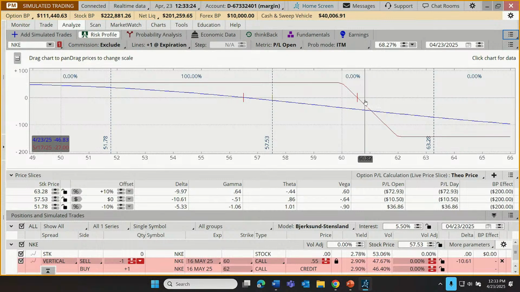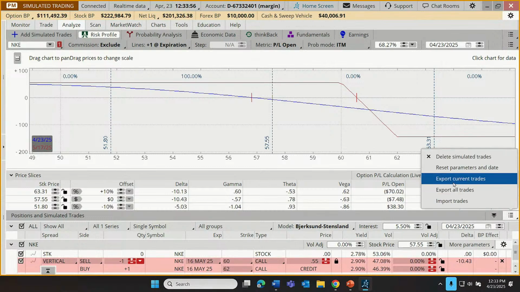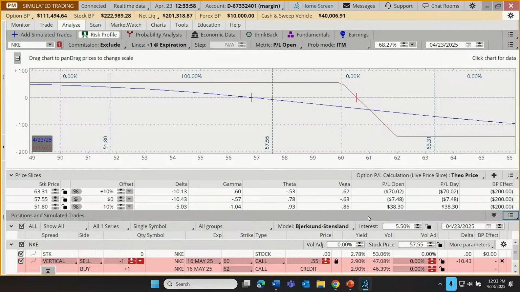And you see what that just did? Set our slices back to current price, 10% above, 10% below. It set these that I had changed manually to 10. It shows the current price, 10% above and 10% below. And down here, we're back to the present date. So I just reset everything. Don't do that if you want some of the functions to remain the same. If you just, let's say you wanted to reset just the slices, that can be done here. Or if you just wanted to reset the changes that you made down here, that can be done right here. Reset the parameters and the date.